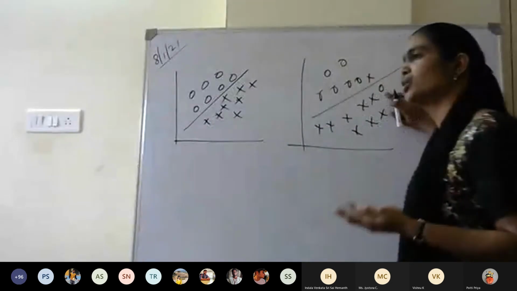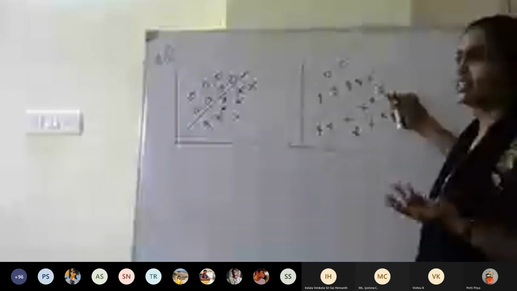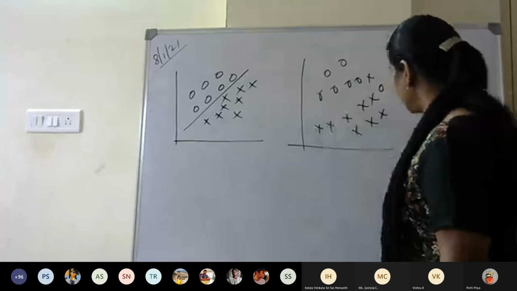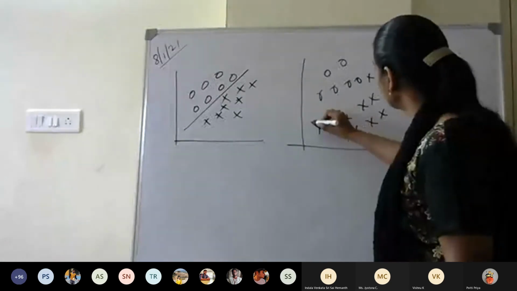Now, suppose I can permit this misclassification. If I'm allowing this misclassification to happen, it is okay. Out of 100, there is only one failure or one misclassification. If I allow it, it is fine. But if I don't want that to happen, if I want my classifier to be 100% accurate, then instead of this linear straight line, it will be a complex model.